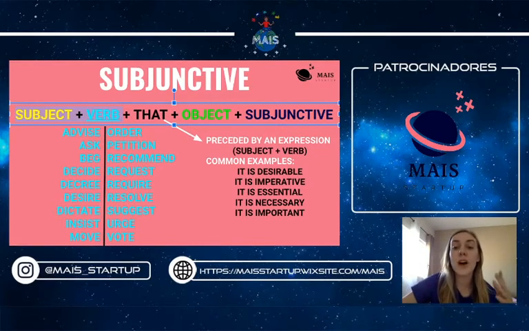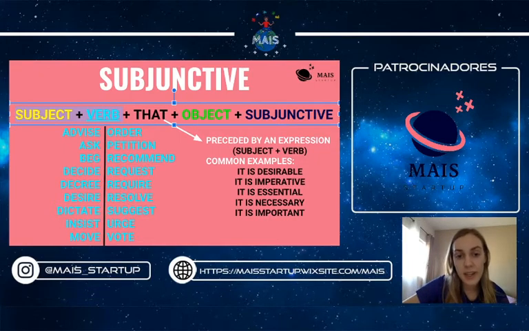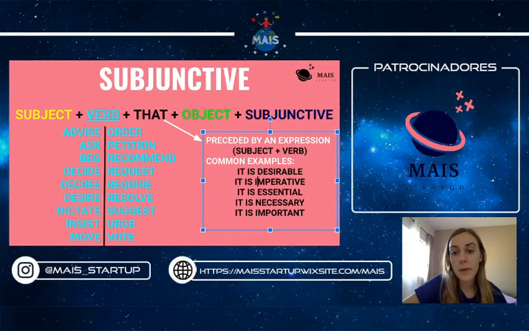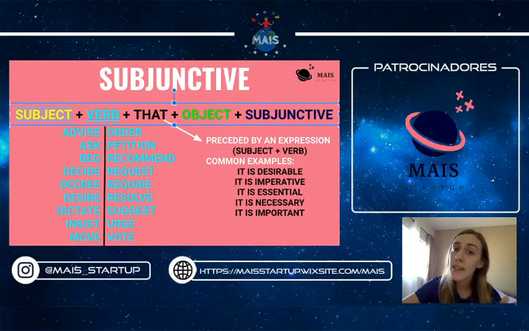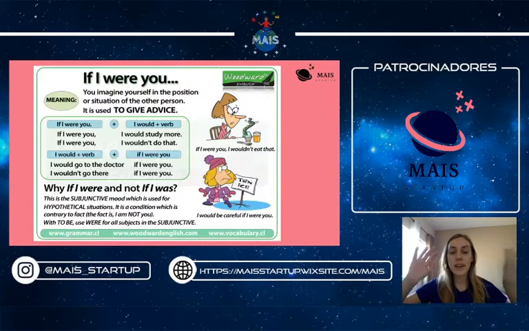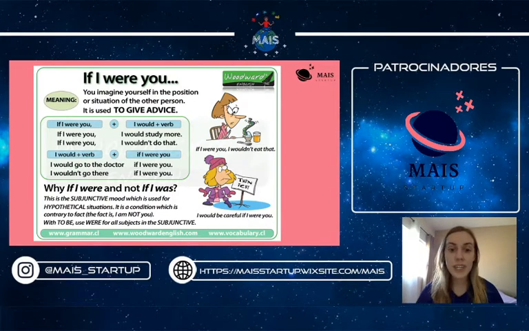Common examples of the sentences that come before that, which are like the subject plus the verb here, are: it is desirable, imperative, essential, necessary, important. As I've talked about before, usually the subject is going to be the pronoun I, but if I had to say second best, it would probably be the pronoun it. Well, just the last thing I wanted to point out, so it is really clear in your minds.